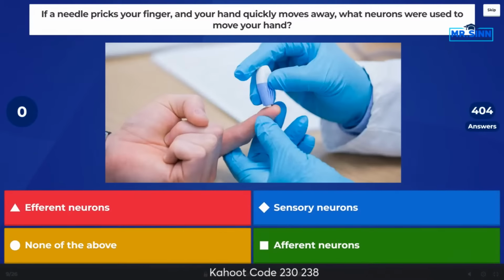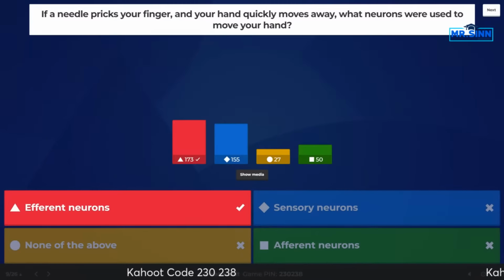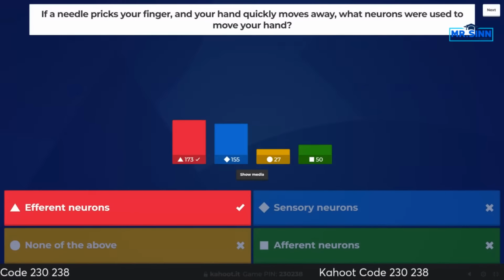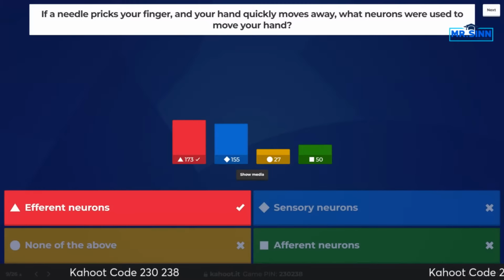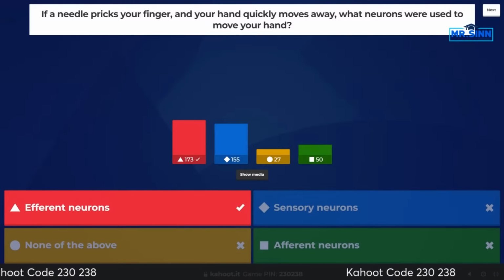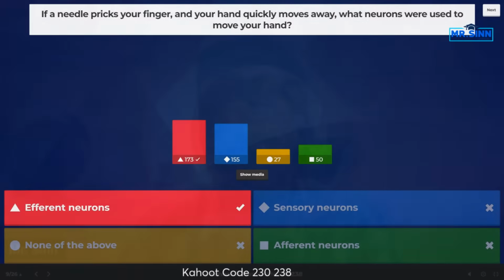All right. Ooh, okay. We're a little bit more split on this one. So we have the efferent neurons and the sensory neurons are two common ones here. So again, we have if a needle pricks your finger, your hand quickly moves away. What neurons would we use to move the hand away? When we're looking at this, remember efferent is also known as our motor neurons. They're going to send information from the CNS to the PNS.